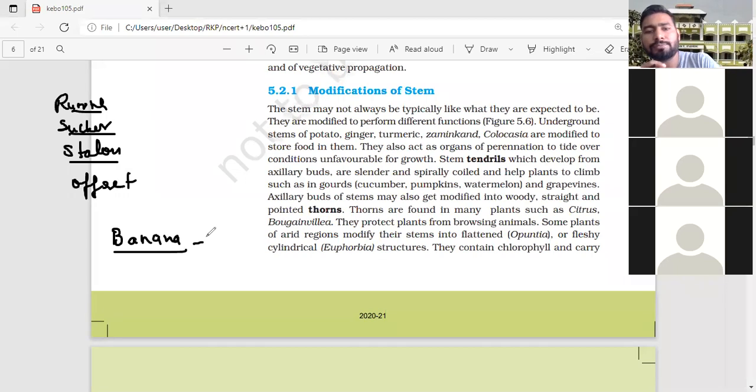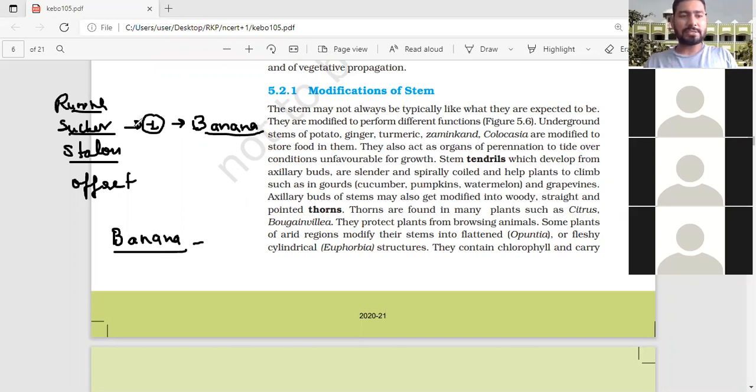This originates from rhizome, sir. No, that's why I'm saying. Sucker, sir. Someone says rhizome, someone says sucker. That's why I raise this. The correct answer should be sucker. First priority will be the sucker. Sucker for banana. I have given this also in your NCERT Class 12 standard. If they have given both sucker and rhizome, or another option, you will take the sucker. If sucker is not there, then you will take the rhizome.